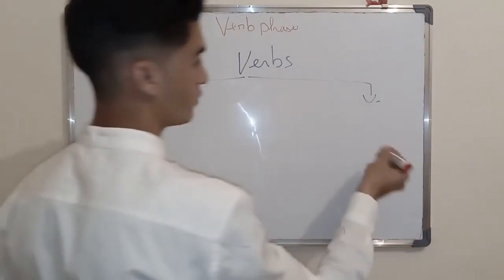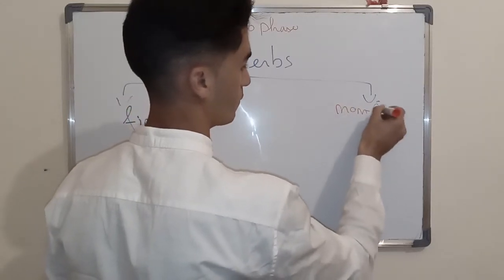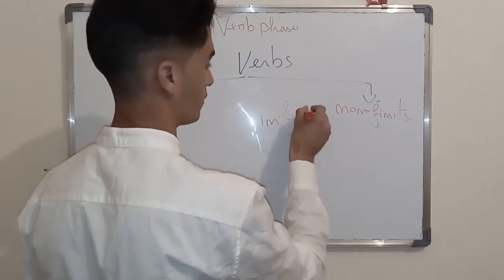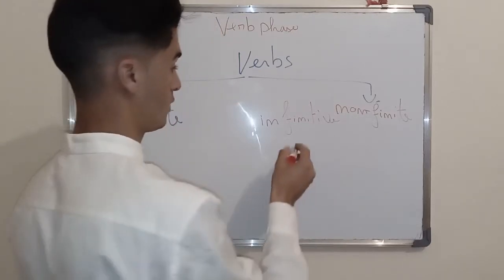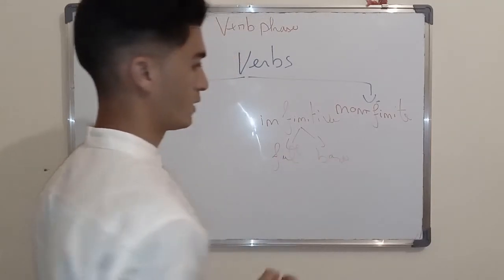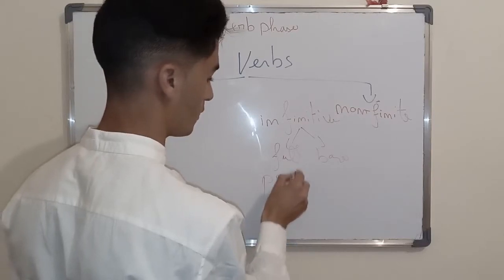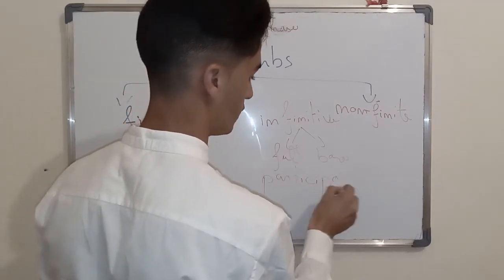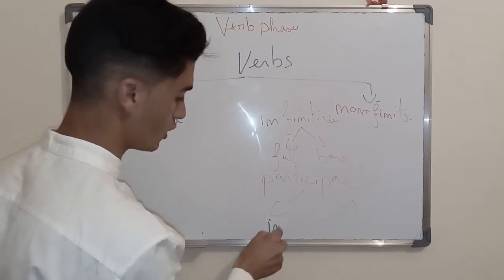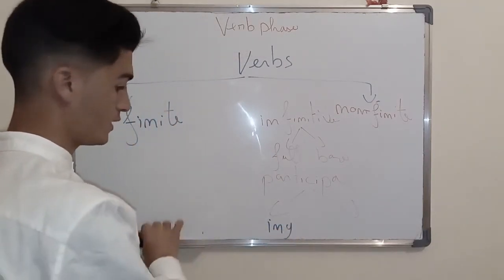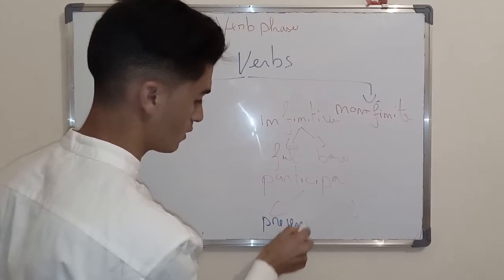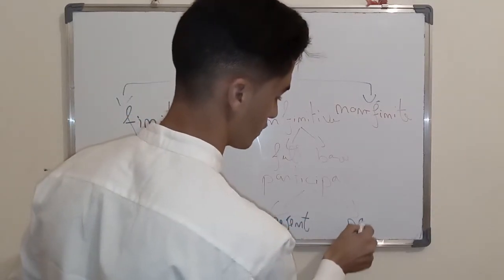Well, just as a recapitulation, non-finite, either infinitive, full, bare, or participle, that can be ing, or let's say present, gerund, present, or past.